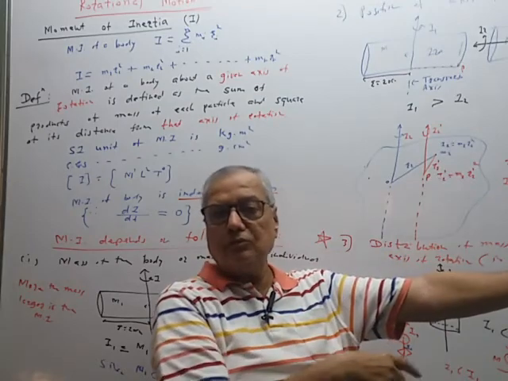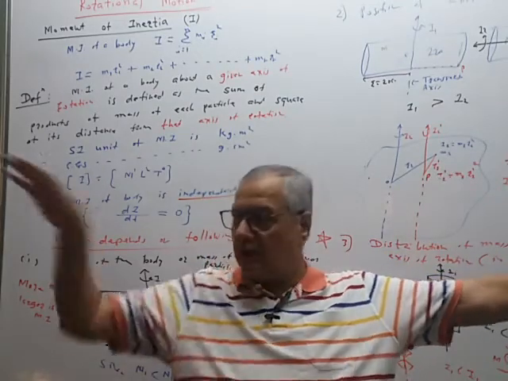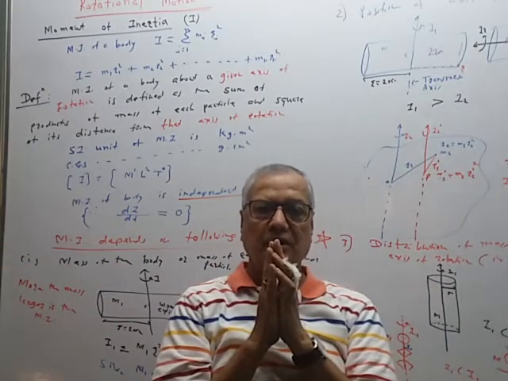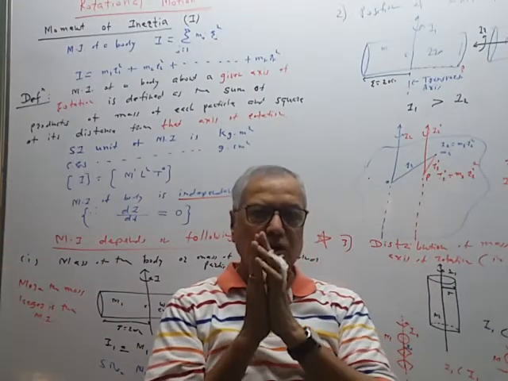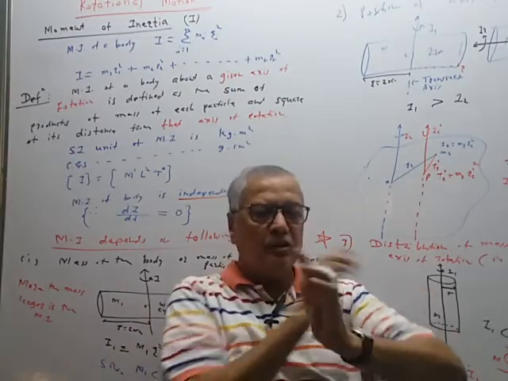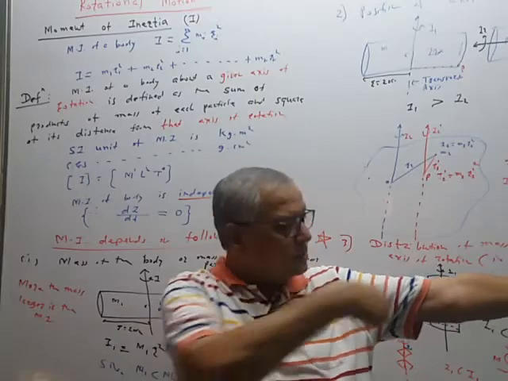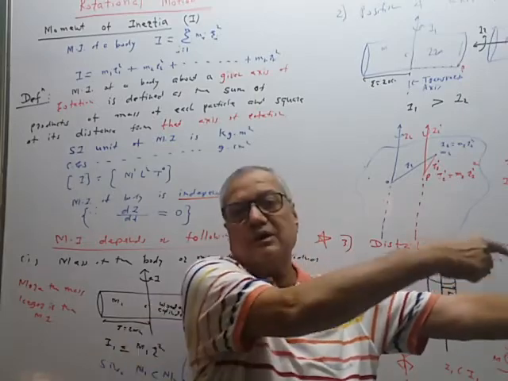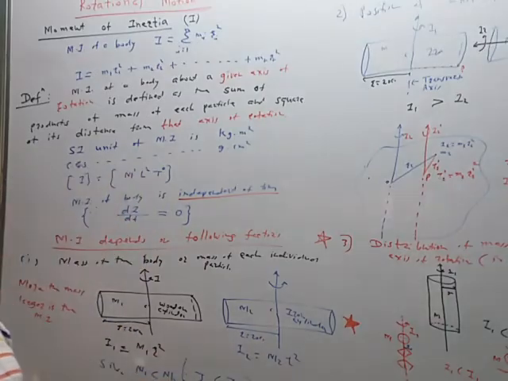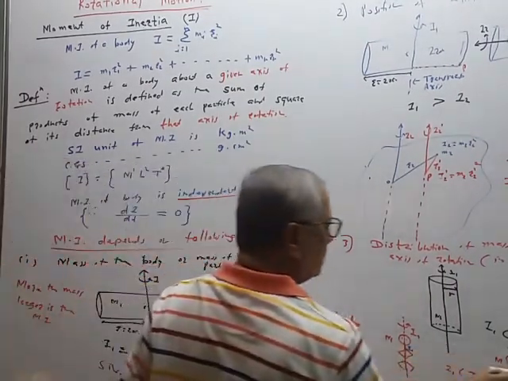So moment of inertia is more in this position, and in this position moment of inertia is less, and therefore the distribution of mass changes. For this position, the mass is distributed only up to this distance. For this position, the mass is distributed up to this much longer distance. So longer the distance, longer the range of distribution, what is the result?